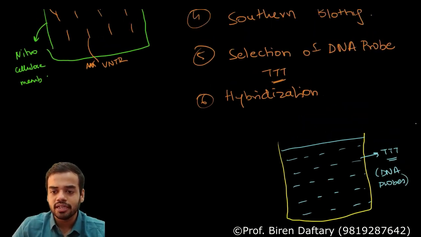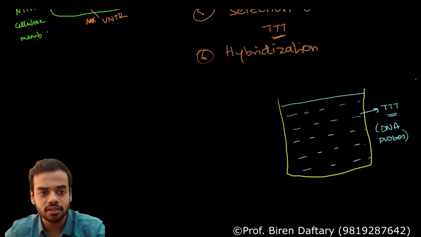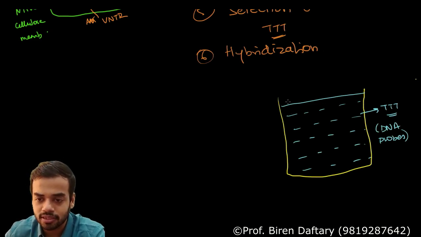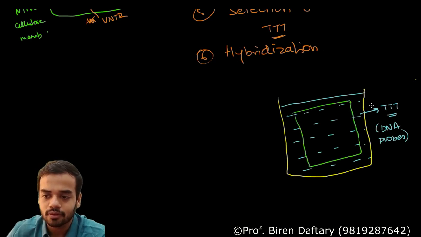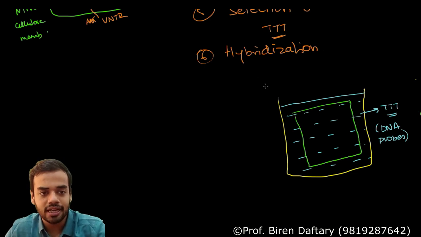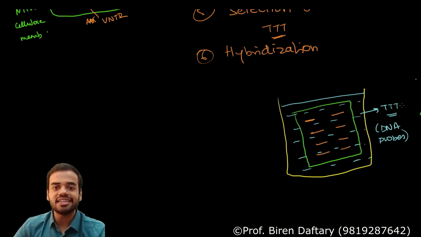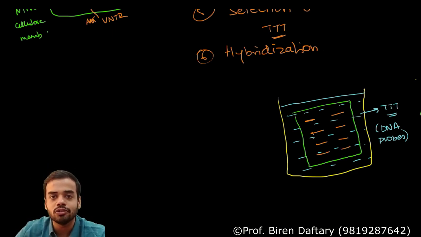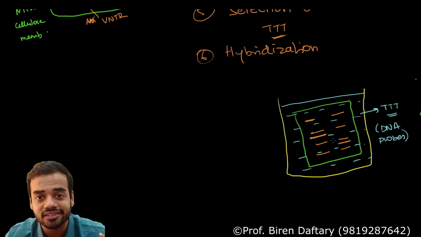Now what I will do is put this nitrocellulose membrane in the container with this liquid. I am going to show it over here. When I put the nitrocellulose membrane in this liquid, it will get completely immersed. I already have these DNA fragments present. What is going to happen is that the TTT probes will attach to the VNTRs which are AAA. So here it will be double stranded, here it will be double stranded, and the remaining will remain single stranded.